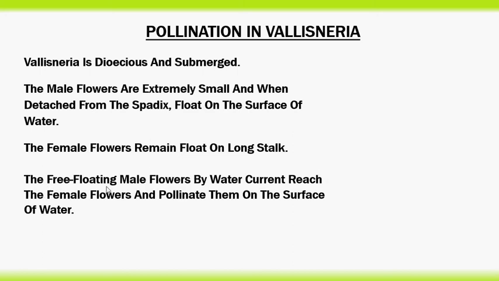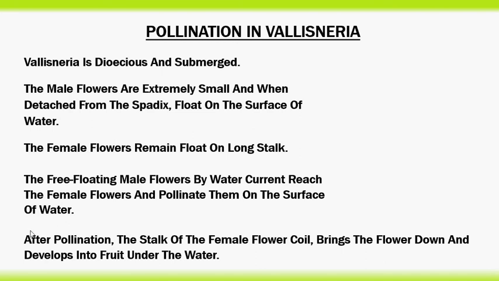The free floating male flowers, carried by water current, reach the female flowers and pollinate them on the surface of the water. That means it is epihydrophily. The pollination occurs on the surface of water. After pollination, the stalk of the female flower coils, brings the flower down, and develops into a fruit under the water.